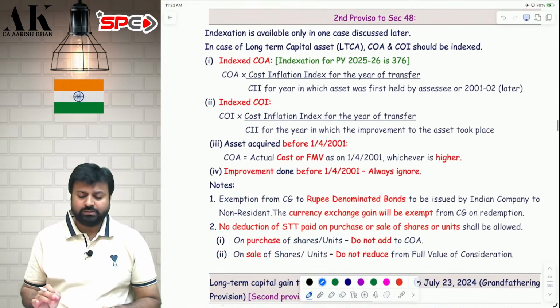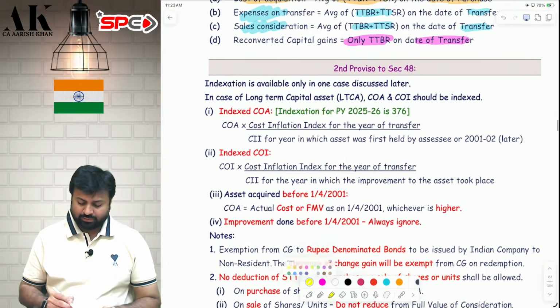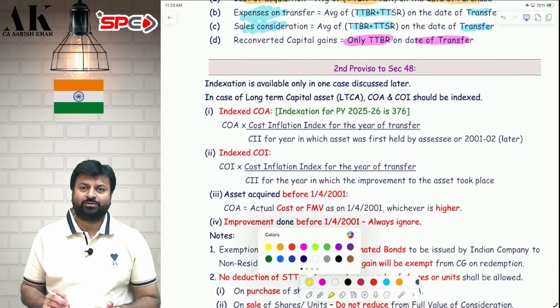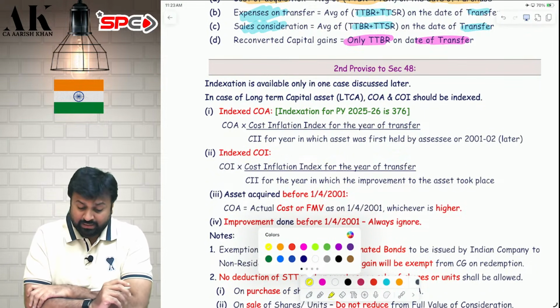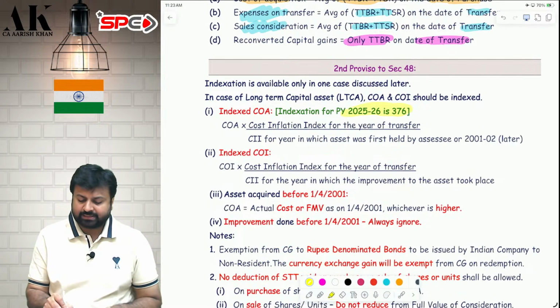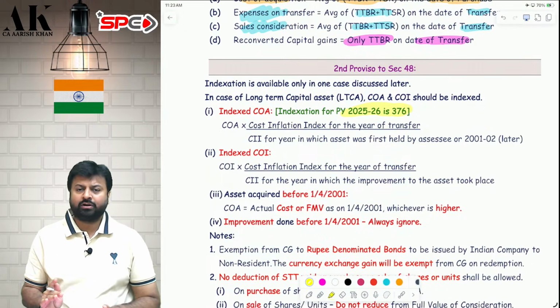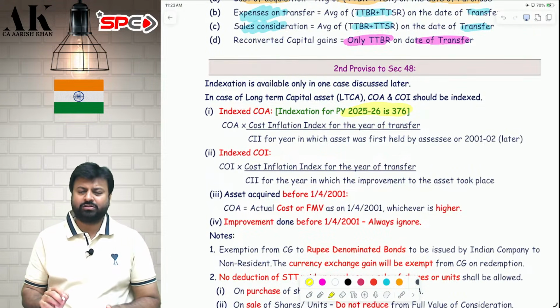Let's move ahead to the second proviso to 48. The story of second proviso to 48 is almost closed from 23rd of July 2024. What is second proviso to 48? Second proviso to 48 is nothing but your indexation. Now, indexation of the current year is 376. Current year indexation, you have to remember; the rest they will give in the exam in the form of a table. You don't have to remember all those things. It starts from 2001, 2002.